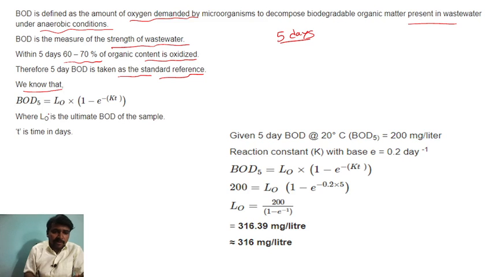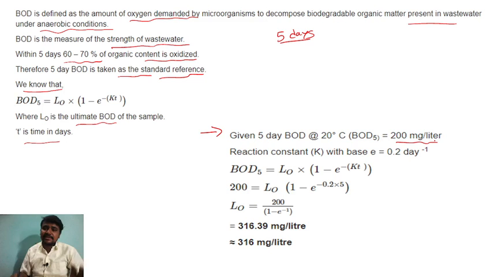We know the BOD formula, L0 into 1 minus exponential minus of K into T, where L0 is the ultimate BOD and T is the time. Now this is given a 5-day BOD at 20 degrees Celsius, 200 milligram per liter.